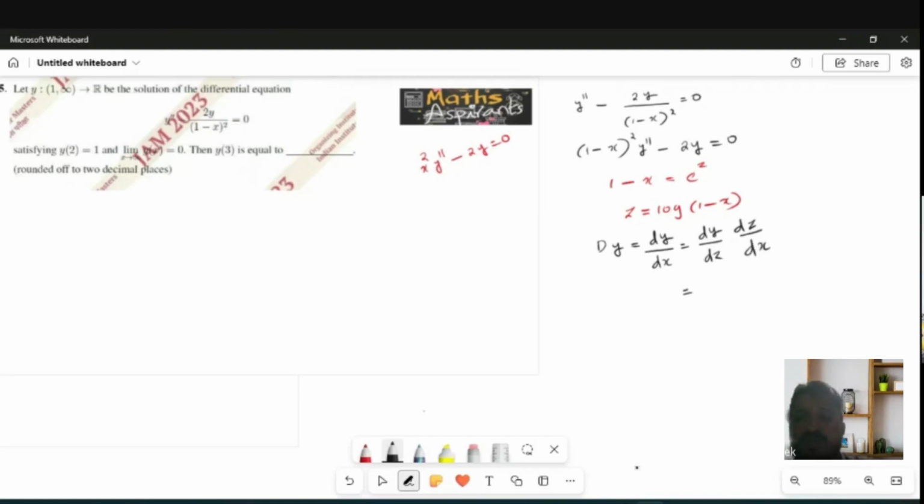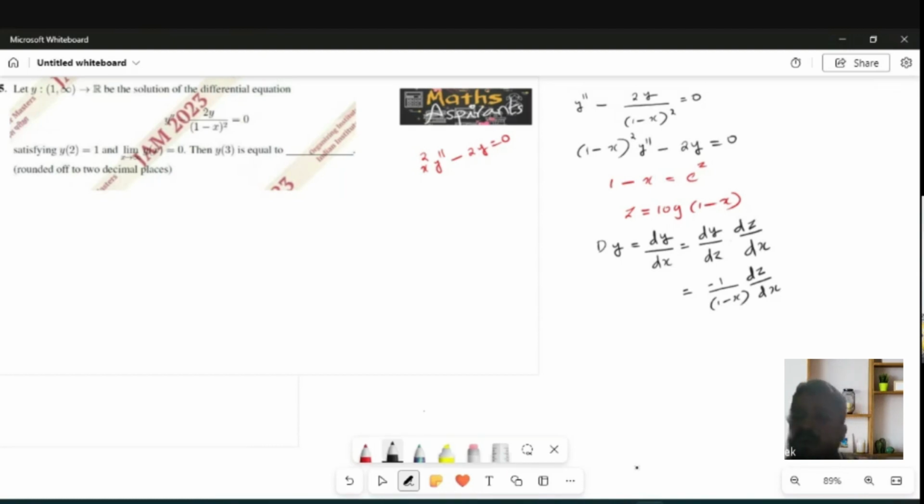So what was the dy by dz? That we don't know, you take it as some D1. dz by dx is nothing but 1 by 1 minus x into minus 1, because it's log of 1 minus x. So minus 1 by 1 minus x into dy by dz. This is the dy by dx.